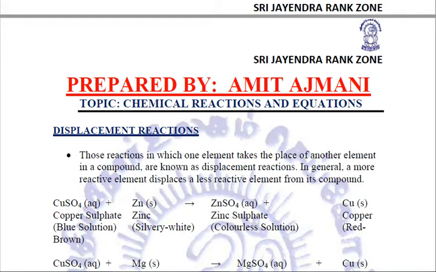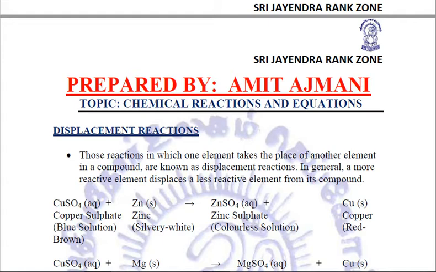All of them: photo decomposition as well as thermal decomposition as well as electrical decomposition. Now one important thing is, when we talk about photo decomposition reactions, we do not take the example of photosynthesis, because photosynthesis, agreed that it is taking place in the presence of sunlight, but it is not a decomposition reaction. No decomposition is taking place. So that is why photosynthesis is not an example of photodecomposition or photolysis reaction.